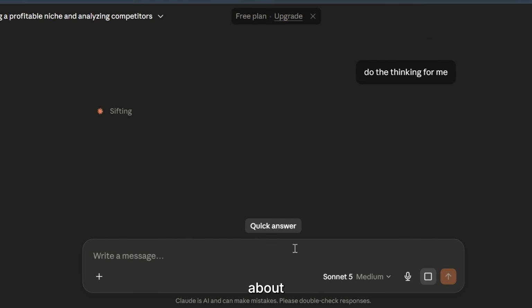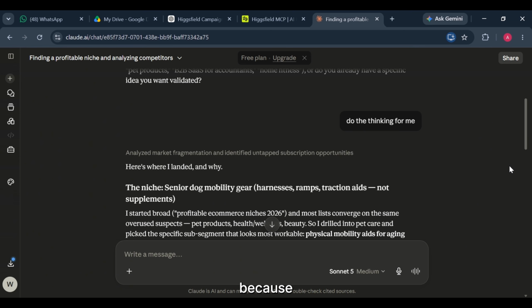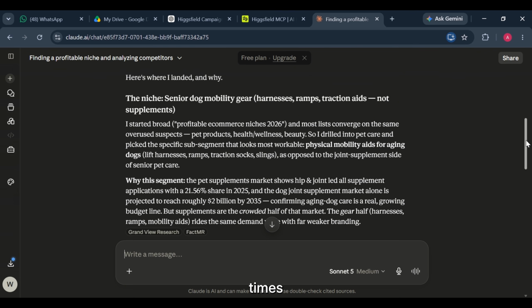One thing I really like about Claude is that you can actually follow its reasoning. It's comparing different niches, eliminating weak ideas, weighing competition against demand, looking at what customers actually want instead of chasing trends. This isn't just random text appearing on the screen. It's walking through its thought process step by step. And honestly, that's probably the most important part. Because if you choose the wrong product, everything that comes after becomes 10 times harder.